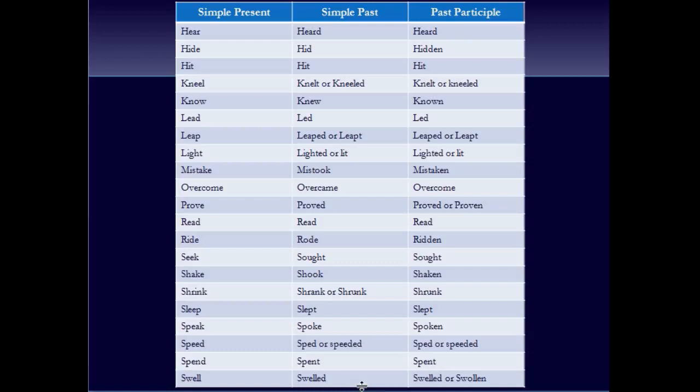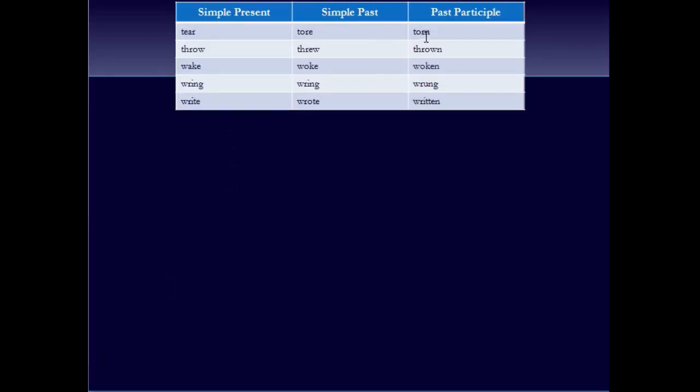Swell, swelled, swelled or swollen. Tear, tore, torn. Throw, threw, thrown. Wake, woke, woken. Ring, read, write, written. So these were the past and past participle forms of irregular verbs.